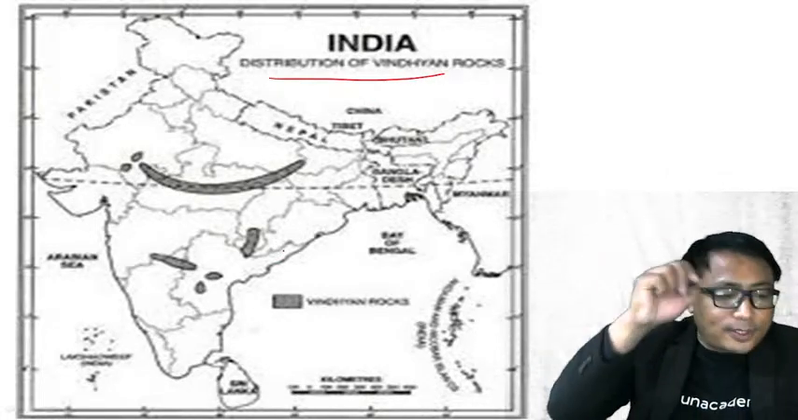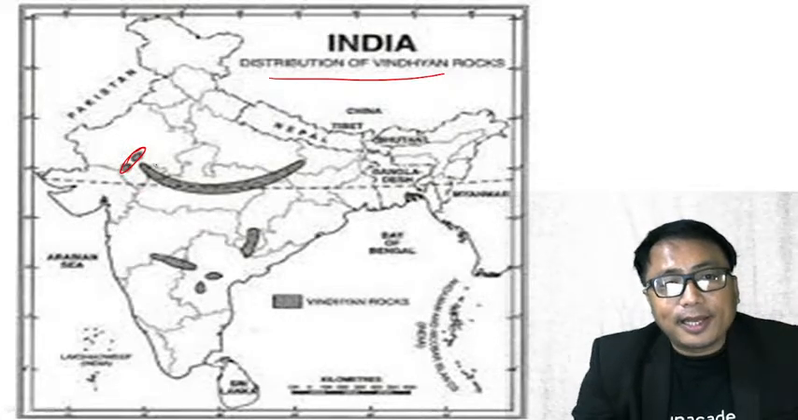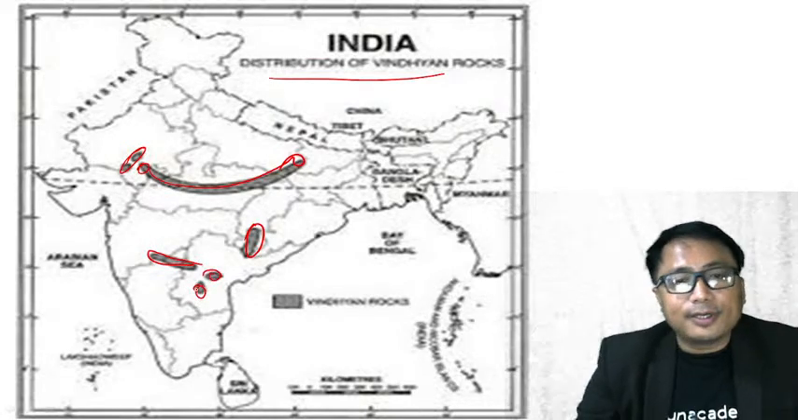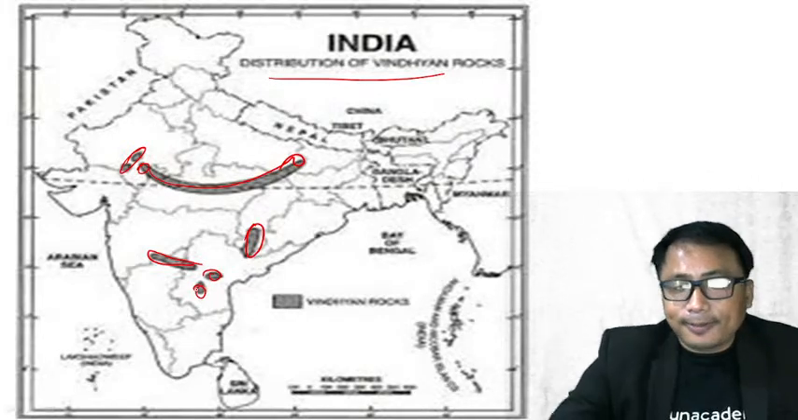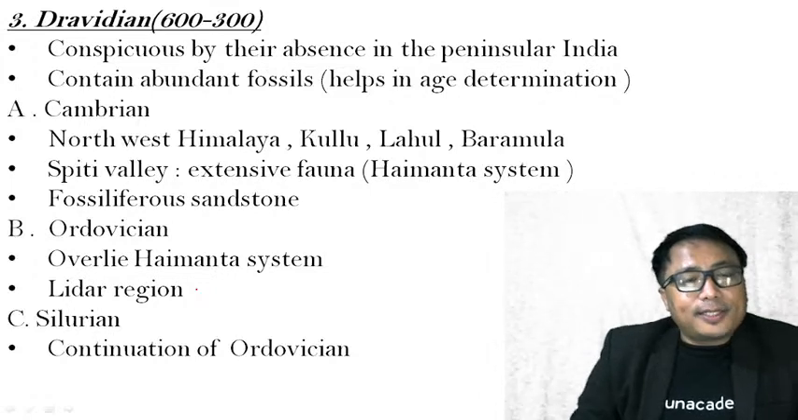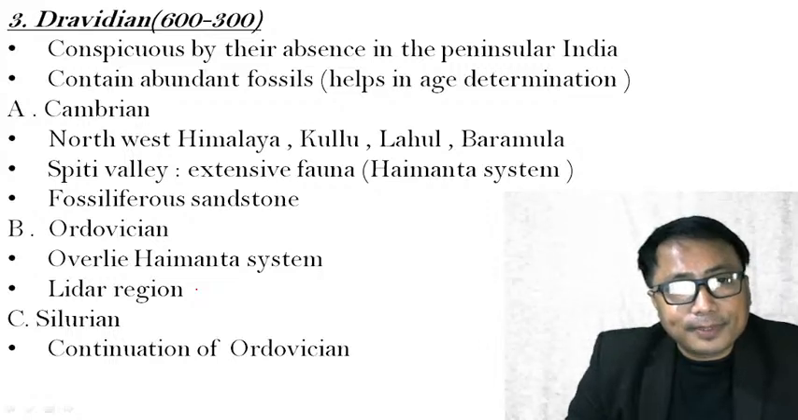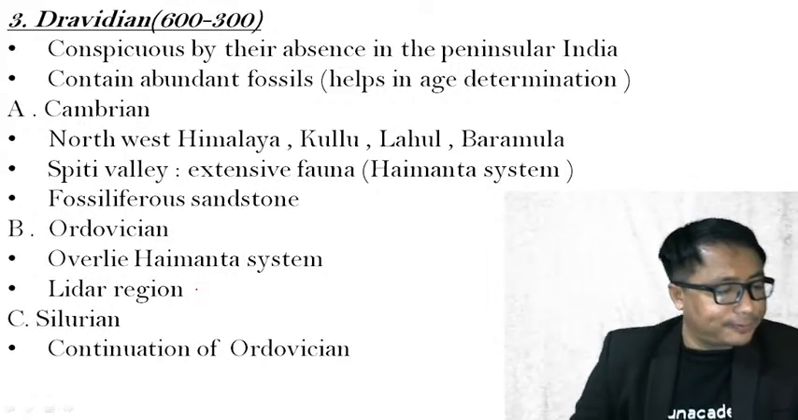So these are the distribution of the Vindhyan rocks in India. Kindly follow the pointer. You see here, some part of the Aravalli, and after that you have this region, and some outcrop in this region. So this is the distribution of the Vindhyan rock system in India. Clear? Then comes the third major rock system in India, which is known as the Dravidian rock system. The time period is between 600 to 300 million years ago. Clear?